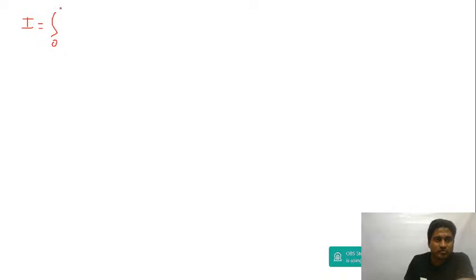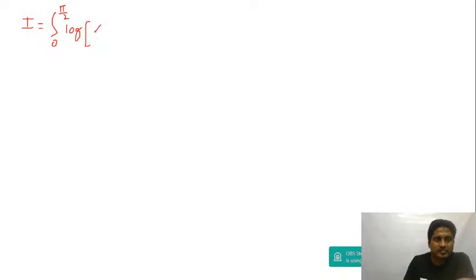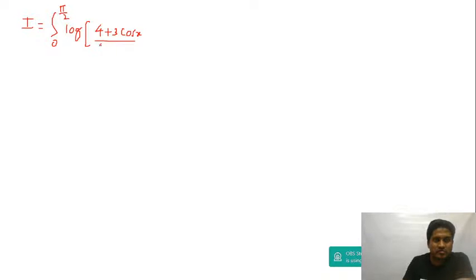Now I is equal to the integration from 0 to pi by 2, and this will be equal to log of 4 plus 3 times sine of pi by 2 minus x, which is equal to cos x. And cos of pi by 2 minus x is equal to sin x. So this is 4 plus 3 sin x, and then dx. Call this equation 2. Right? If I add equations 1 and 2,